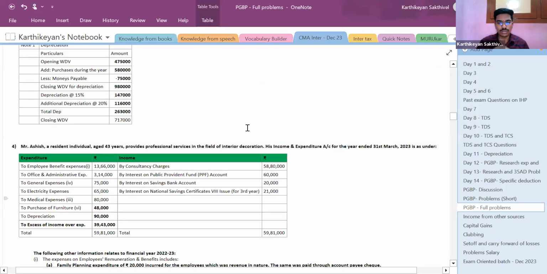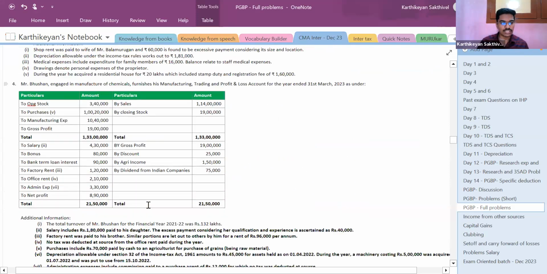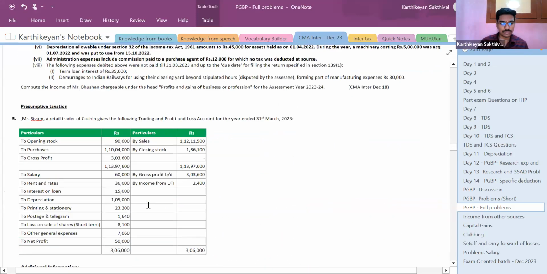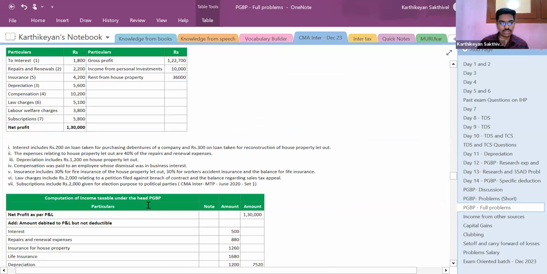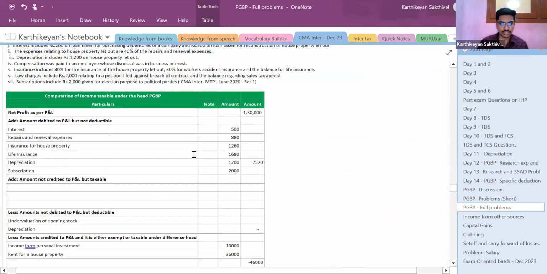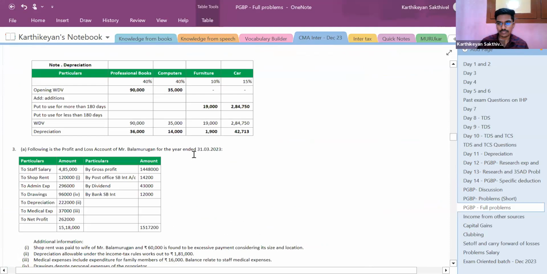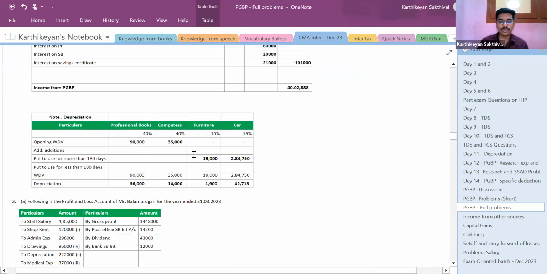So I guess there will be a total of four types of problems. So those four types we have covered. What I'll do is share all the other questions and answers with you. Everything will have a question with an answer. Try and solve them. Only doubts alone we'll discuss here, and I'll give you the answers also. So with this, the problems on PGBP are done. In the next video, we'll continue with the next chapter.